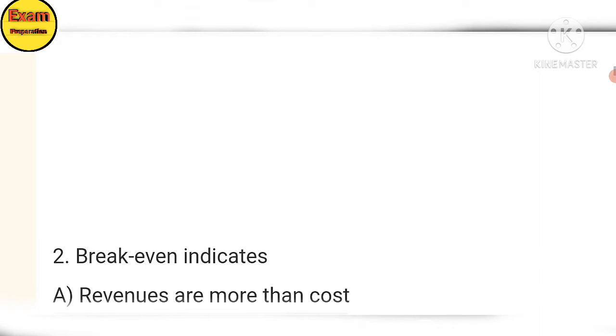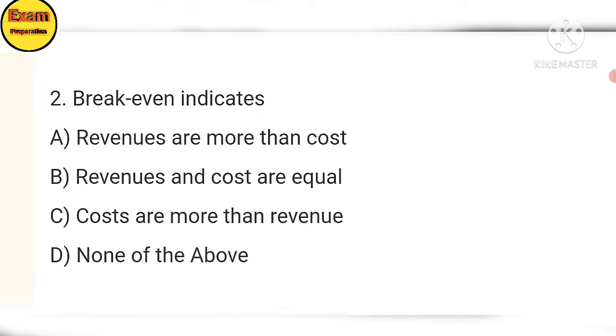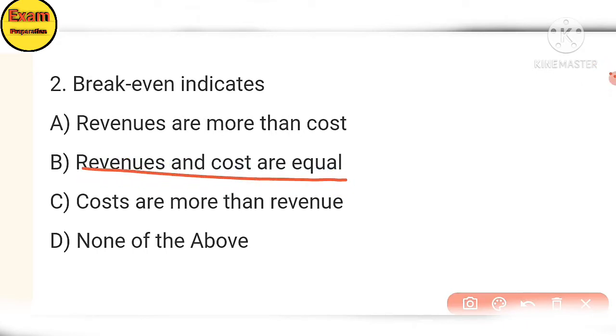Next, break-even indicates: A, revenue are more than cost. B, revenue and cost are equal. C, cost are more than revenue. D, none of the above. The answer is option B, revenue and cost are equal.